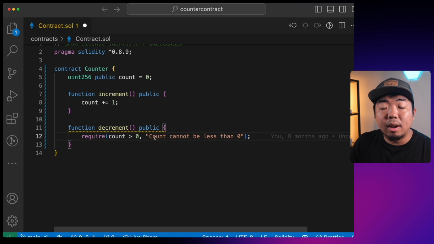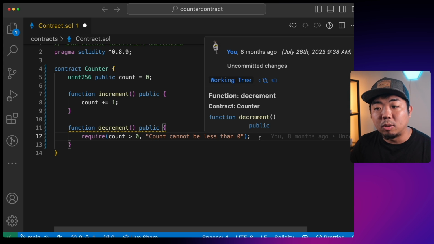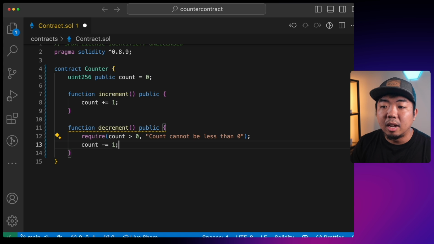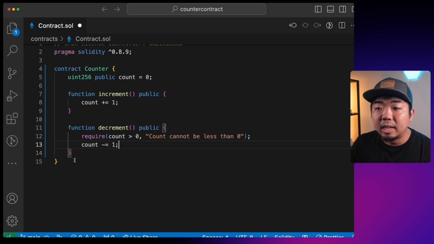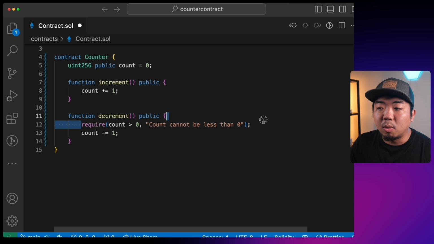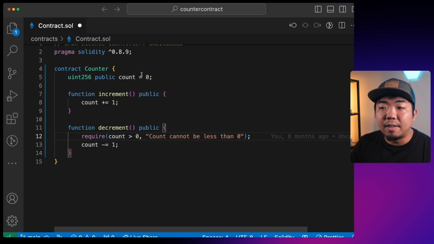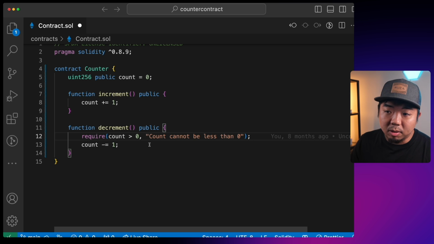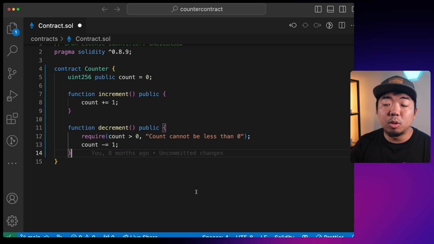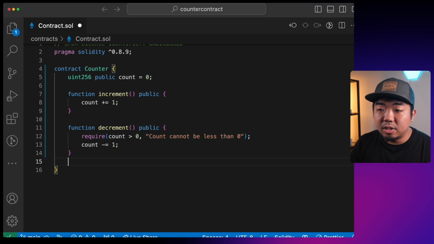So we're going to require this first before being able to actually execute the function, which is to decrement the value of count by 1. So all we're adding here is this requirement, checking that the value of count is actually above 0. And if it is, then we can decrement it. If it is equal to 0, we shouldn't be able to, and it won't execute this function. So we have our increment and decrement functions.